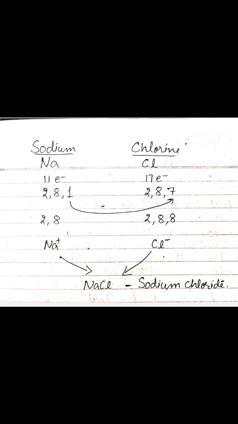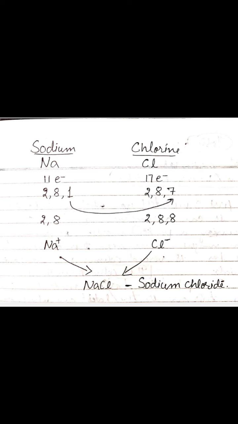But after giving 1 electron, the number of electrons and the number of protons in the atom change, right? So sodium earlier had 11 electrons and 11 protons also. In a neutral atom, the number of electrons and the number of protons are always the same. At the top I have written Na, no positive, no negative was there, right? But after exchanging the electron, this Na will become Na positive. Now it will become a radical.